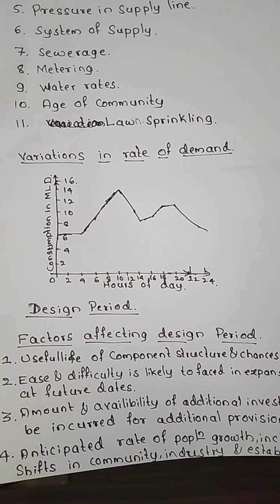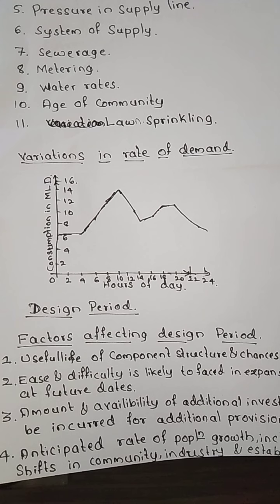Next is the ease and difficulty likely to be faced in expansion. If we want any kind of expansion, it will be difficult to do if we design only for the present population. So that is the reason we consider this design period.